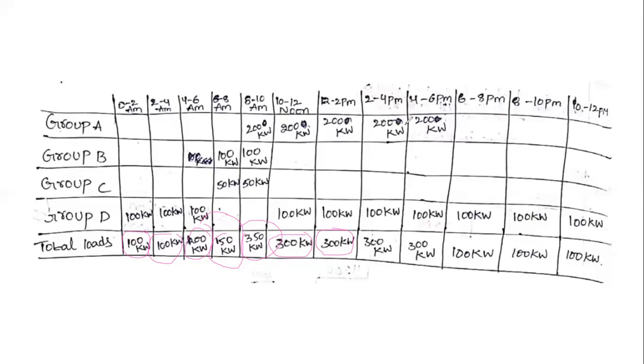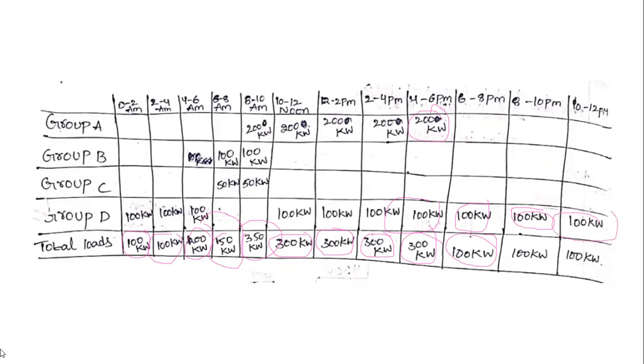Next, 2 to 4 p.m., 200 plus 100, that is 300 kilowatts. Next, 4 to 6 p.m., 200 plus 100, that is 300 kilowatts. Next, 6 to 8 p.m., 100 kilowatts, and 8 to 10 p.m., 100 kilowatts, and 10 to 12 p.m., 100 kilowatts.